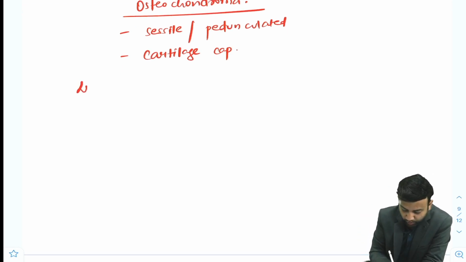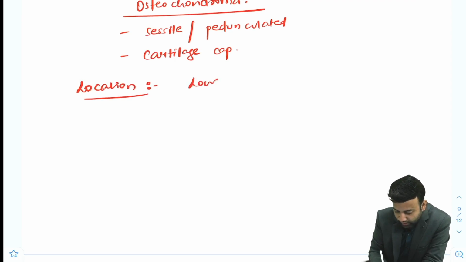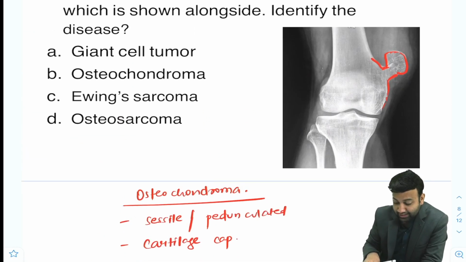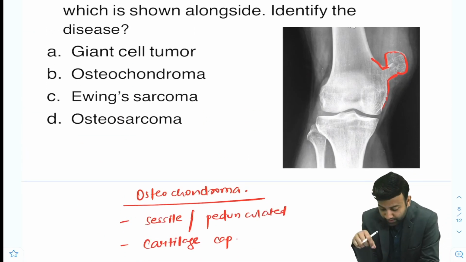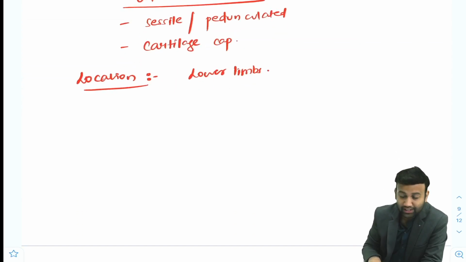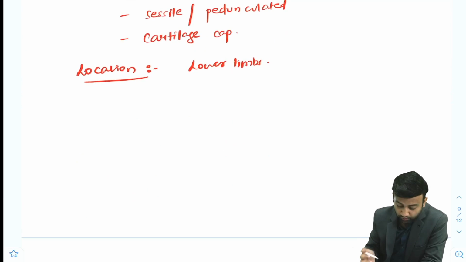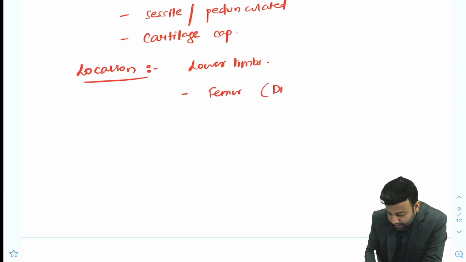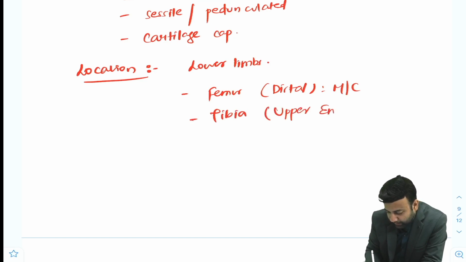What is the most common location of osteochondroma? Osteochondromas are mostly seen in the lower limbs, and in the lower limbs it is the femur. The distal part of the femur is the most common location of osteochondroma. So in the question the examiner has given you the typical location of osteochondroma. So the femur, distal end in the lower limb, is the most common location, followed by the tibia, the upper end of the tibia.